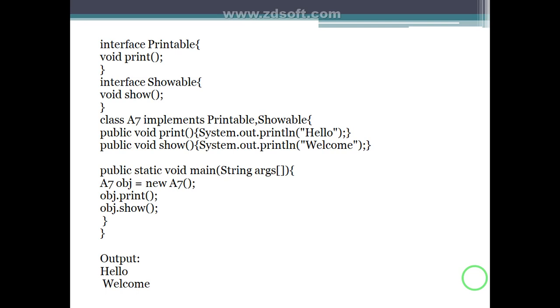So this is an example of multiple inheritance. Here is the interface Printable, another interface Showable, and class A7 implements both interfaces. The abstract methods must be defined in the subclass. So void print is overridden here, and void show is overridden here, and the output is hello welcome.